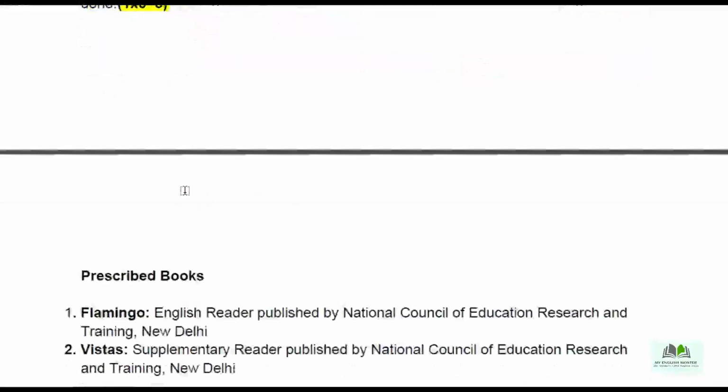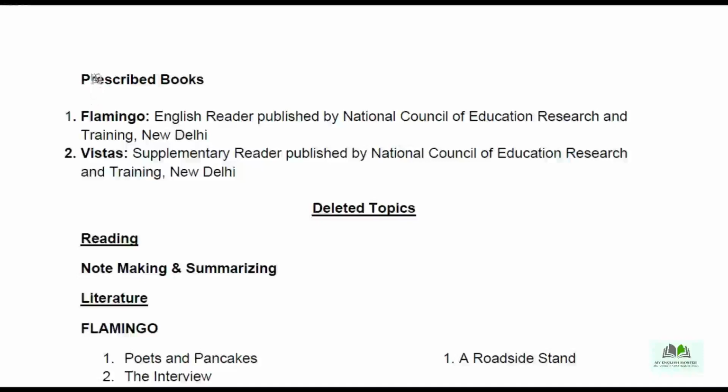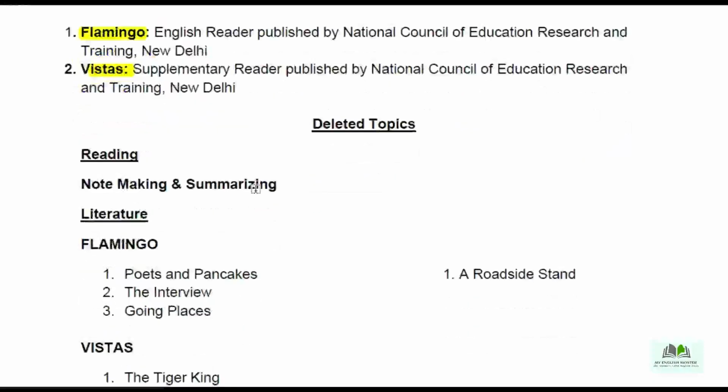So now let's go to the other areas. These are the two prescribed books, that is Flamingo and Vistas. And I have already told you that 30% of the portions are deleted from the syllabus this time. So let us go to the deleted topics now. Okay. So reading section, note making and summarizing. There is no note making. It is an easy scoring area, but note making is deleted.